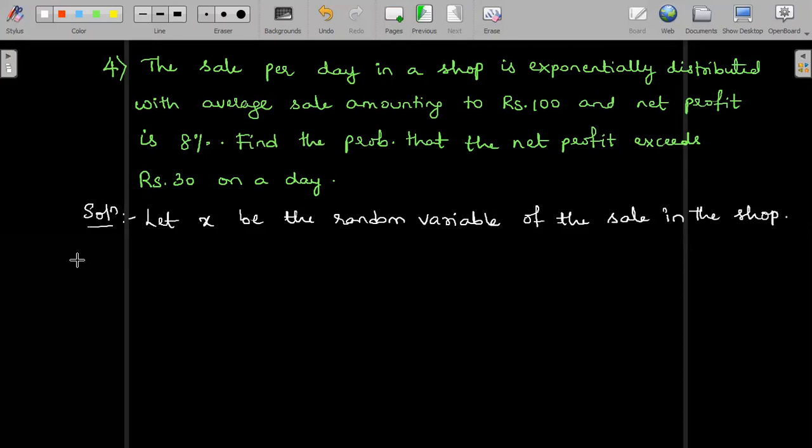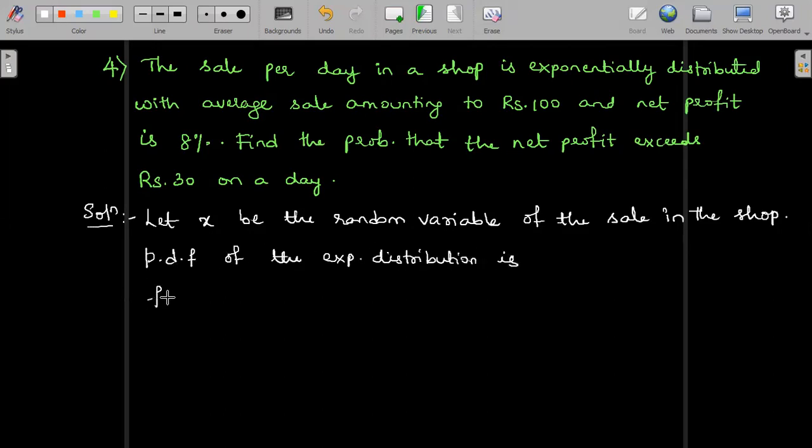So we write on the PDF of the exponential distribution, which is given by f of x is equal to alpha e power minus alpha x in the range x greater than 0 only. In all other range, we know that f of x is equal to 0.